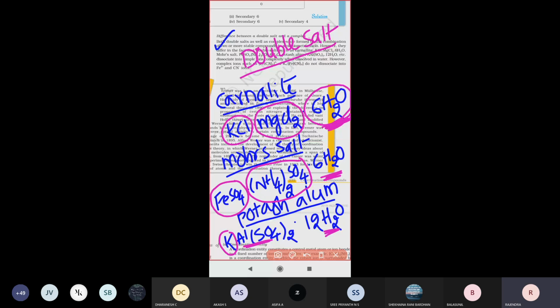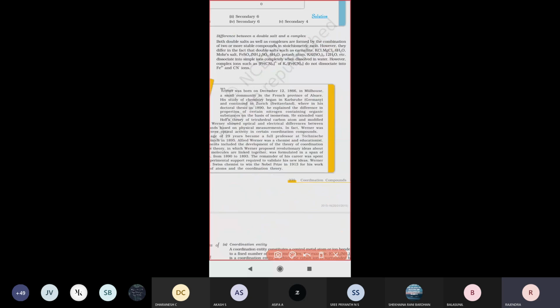Next, what is meant by complex compounds? For example, let us take hexacyanoferrate, the formula with 4 minus charge, or else potassium hexacyanoferrate. These compounds are called complex compounds.